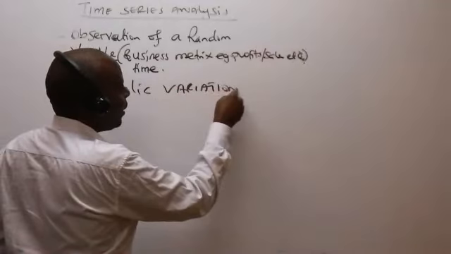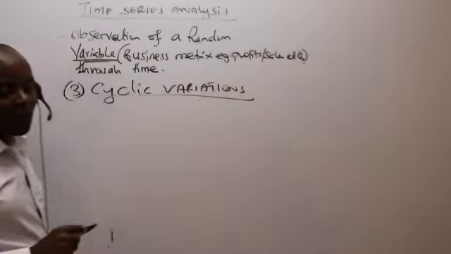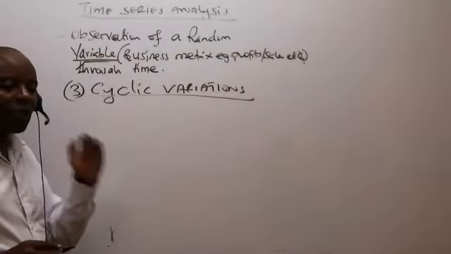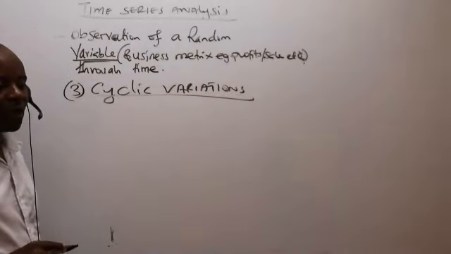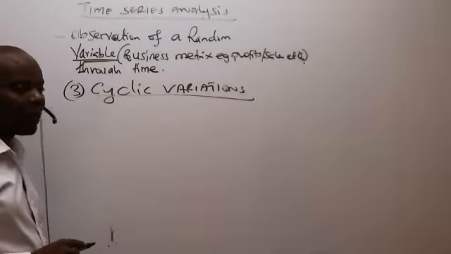The cyclic variations is our third component. So cyclic variations, ladies and gentlemen, what do we have under cyclic variations?